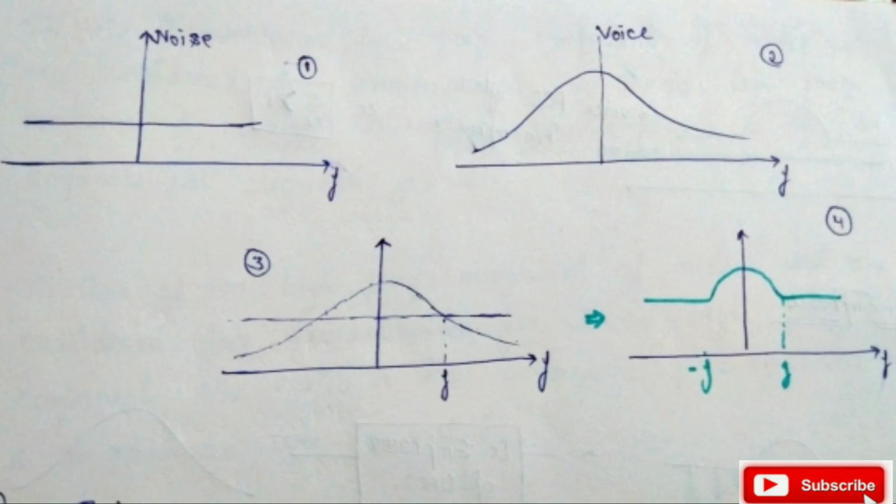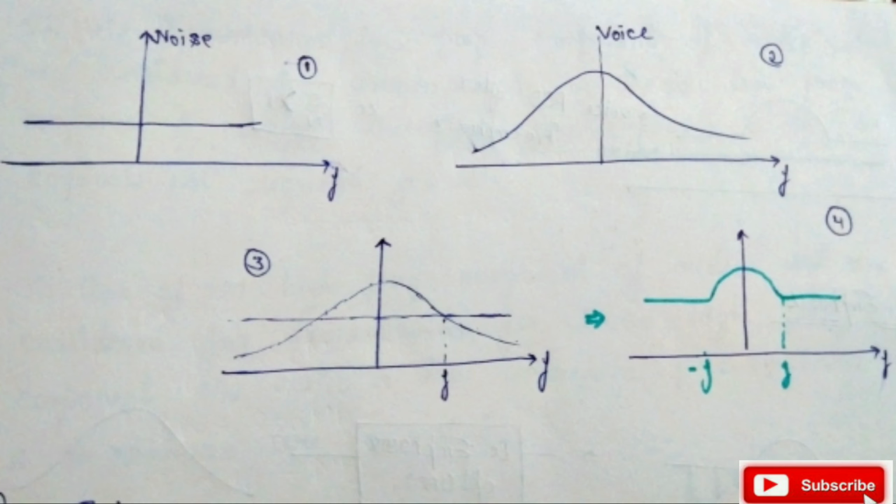Suppose our voice PSD, that is power spectral density, which is generally a representation of our signal in terms of power. Suppose the PSD of a voice signal, that is the PSD versus frequency graph, is bell shaped as shown in the second figure, and we know that the noise is constant over frequency. So the noise PSD is shown in the first figure. When it mingles with the voice signal, the resultant will be the third diagram.